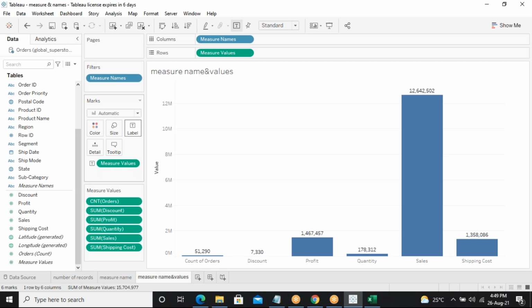See now the count of orders, discount, profit, quantity, sales, and shipping costs have been labeled at the top here. It is easy for me to identify what exactly the values are and what they say.